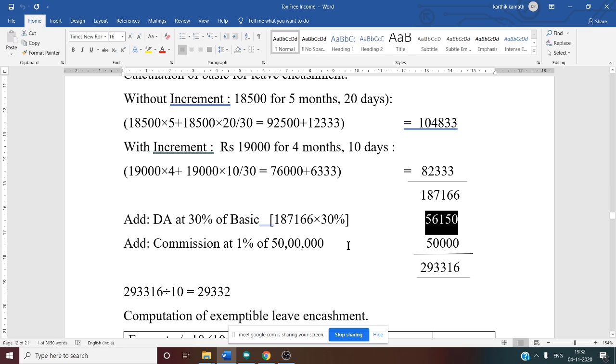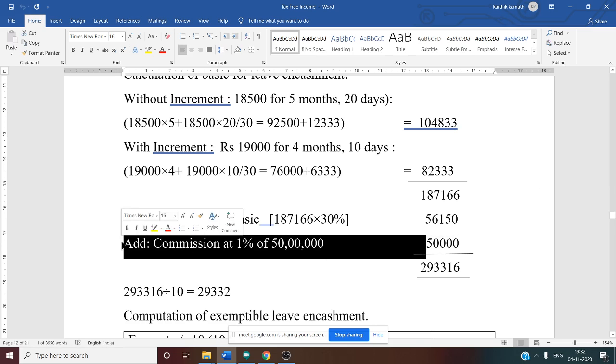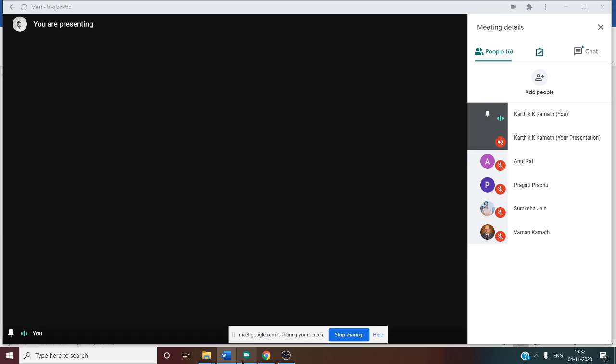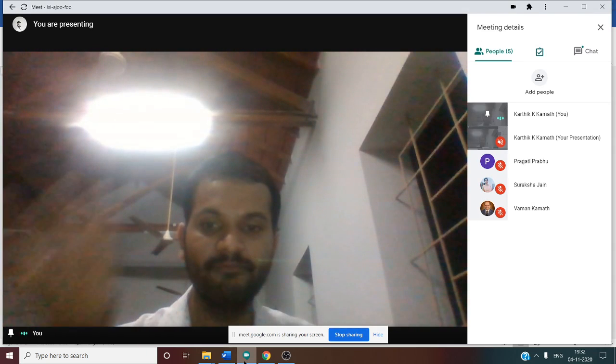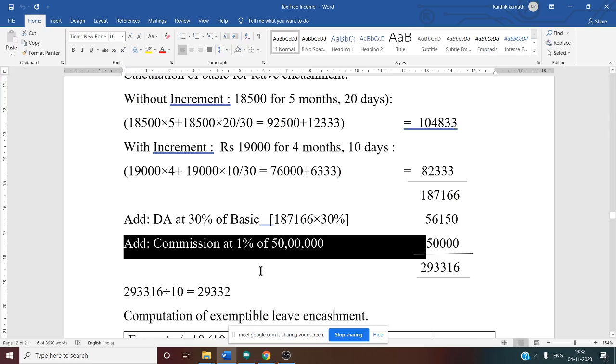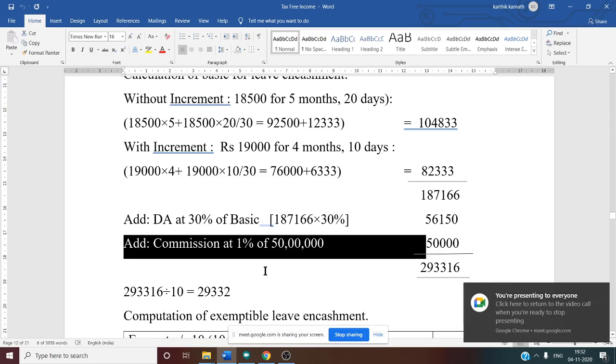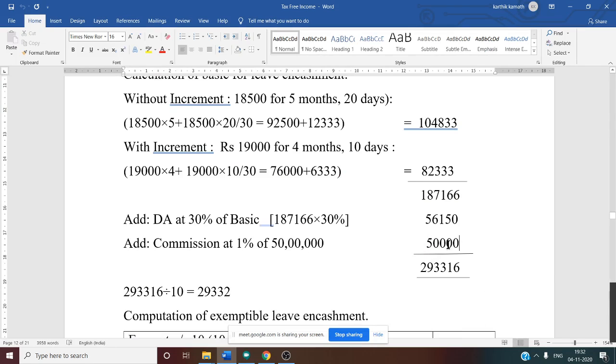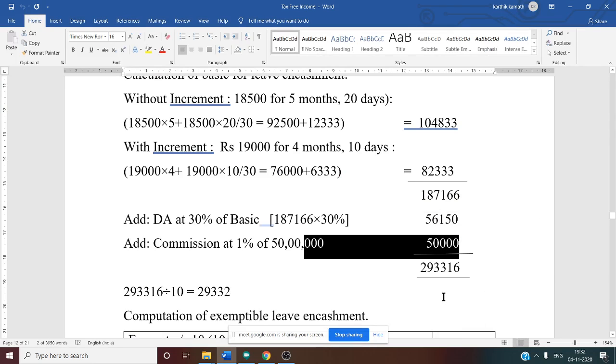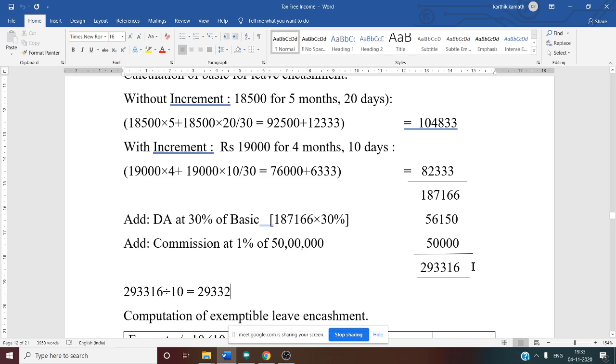Then add commission. Sales turnover is given in the question, that is 50 lakh. 50 lakh into 1 percentage is commission. So 50 lakh into 1%, if you do, you will get 50,000. Now add all these things: basic, DA, commission. So you will get the total salary, that is 2,93,316. This is for 10 months.